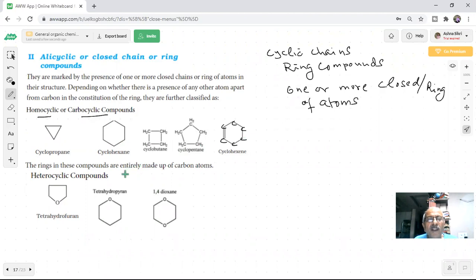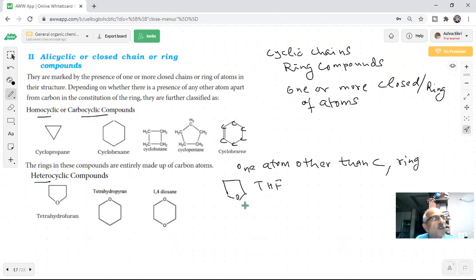And heterocyclic will be those in which there will be at least one atom other than carbon in the ring. For example, here you see oxygen. This is an important compound which will be used as a solvent, THF, tetrahydrofuran. This is an oxygen, not a carbon, in the ring.